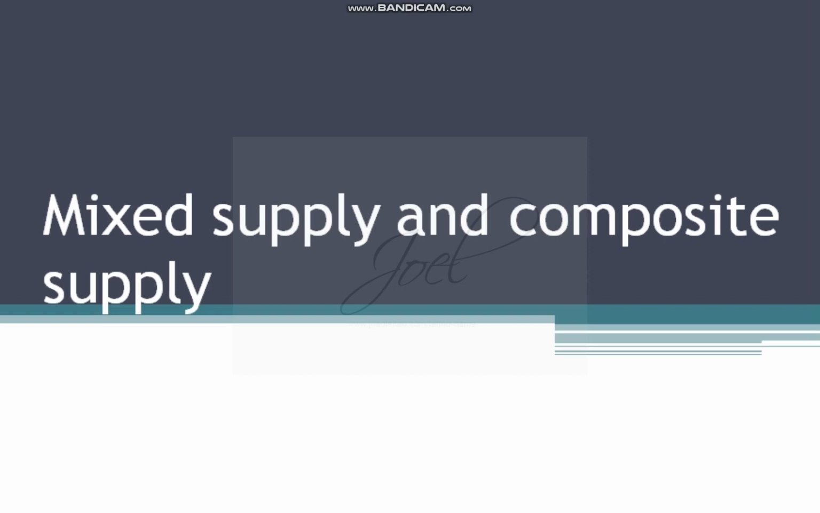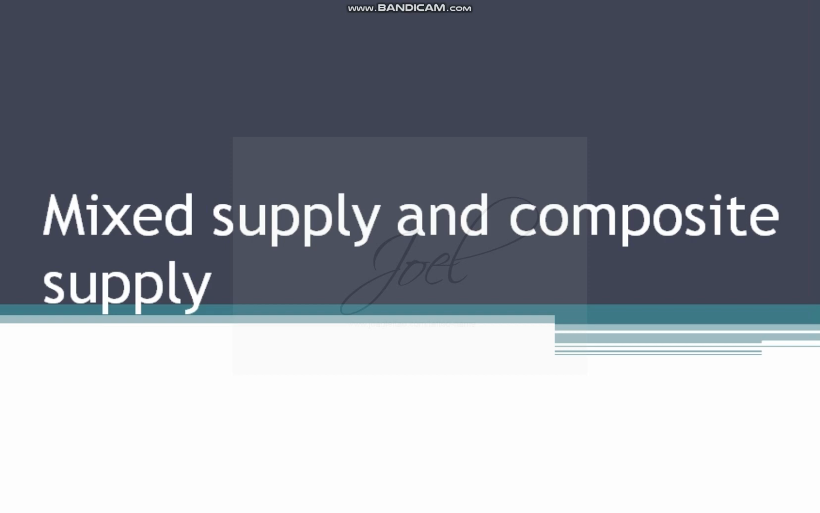You must attempt these problems. Only we are differentiating whether one type of supply given to us is mixed supply or composite supply. That's it. Now supply, as I told, is all about sale.